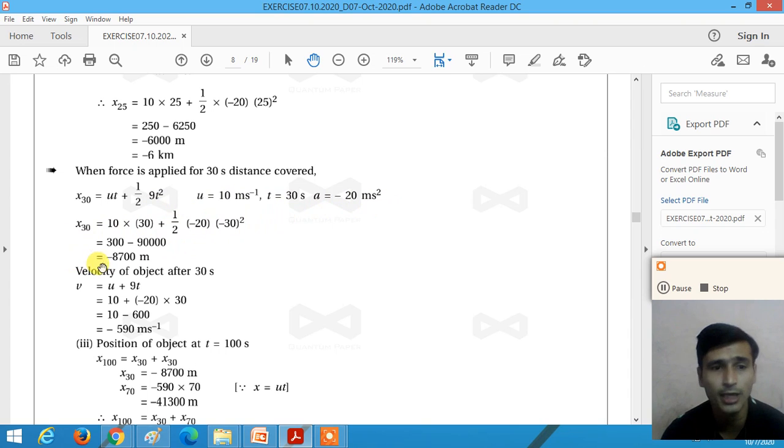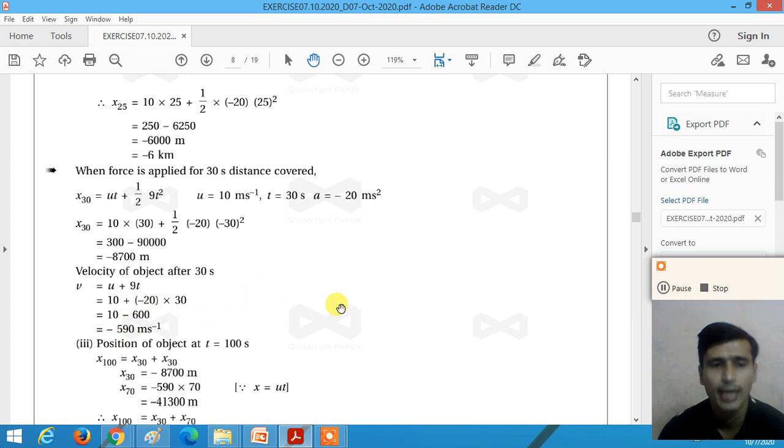It will be minus 8,700 meters. Now the velocity of the object after 30 seconds, v is equal to v0 plus at. v0 is 10, a is minus 20 into 30, right? So v is equal to minus 590 meters per second. So at 30 seconds, the velocity of the object is minus 590 meters per second.